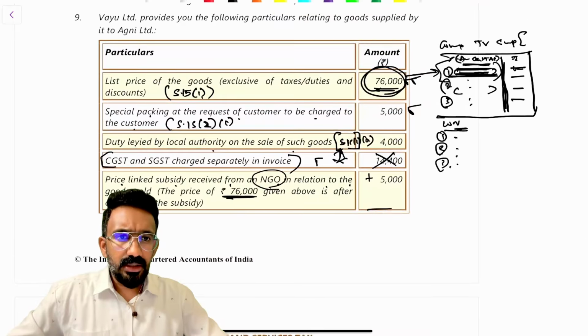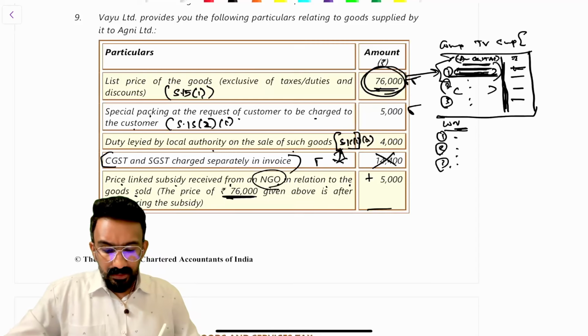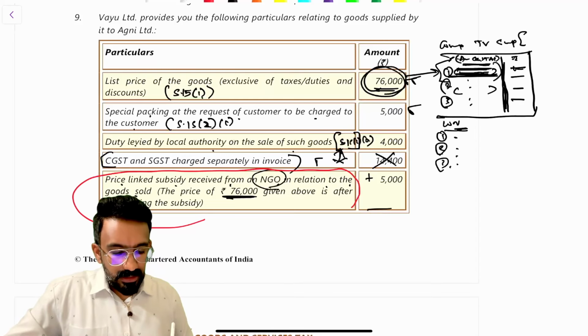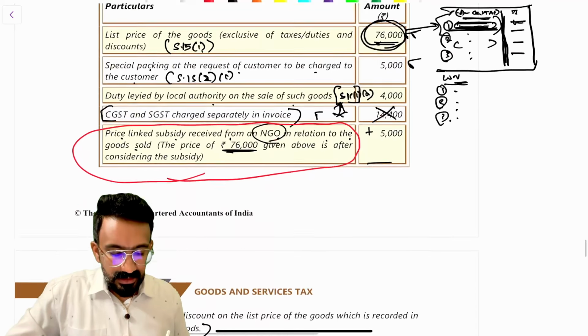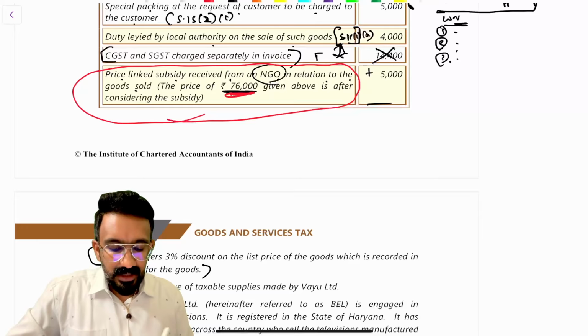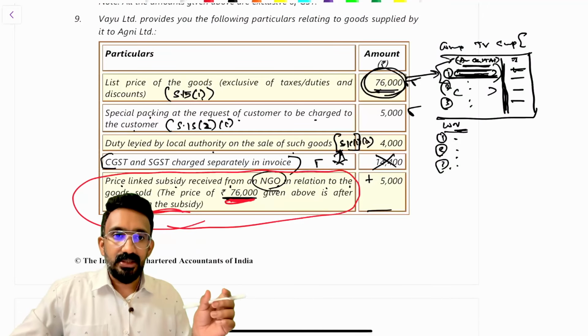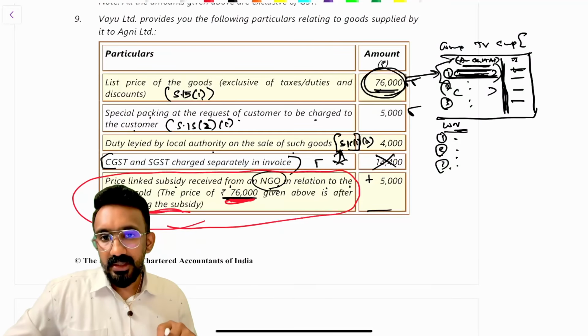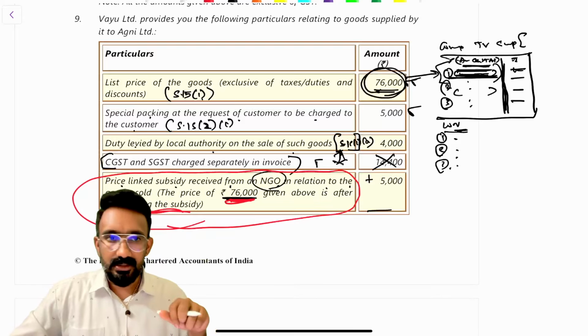There was a question from Pranav. Why is the NGO subsidy reduced in the earlier question? If you're asking about this, it was not supposed to be reduced. That is why we are adding it back, because they said the 7,600 they have derived after considering the subsidy. NGO, non-government organization, right? So only government subsidy can be reduced. It was already reduced, so we added it back.